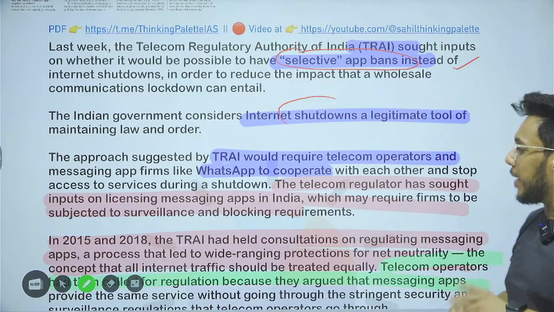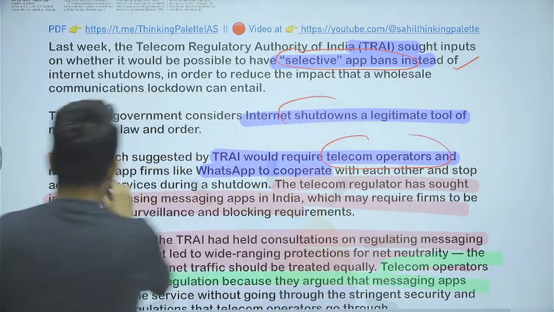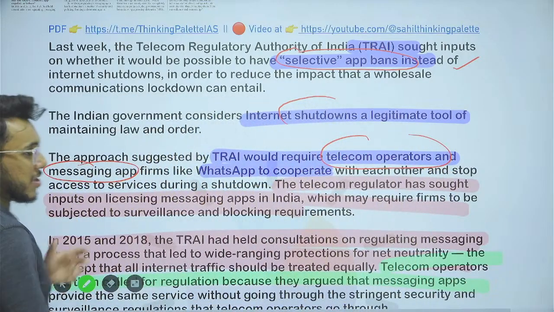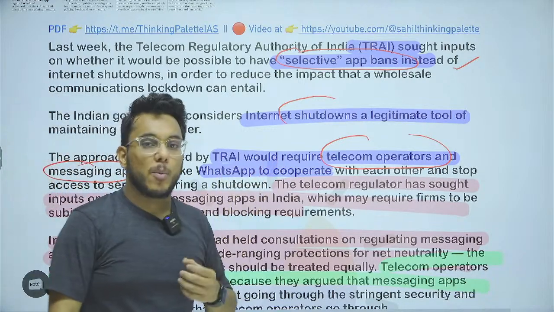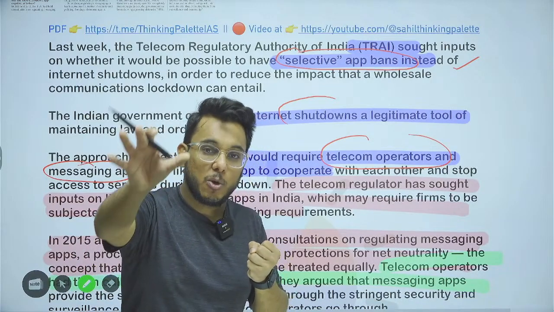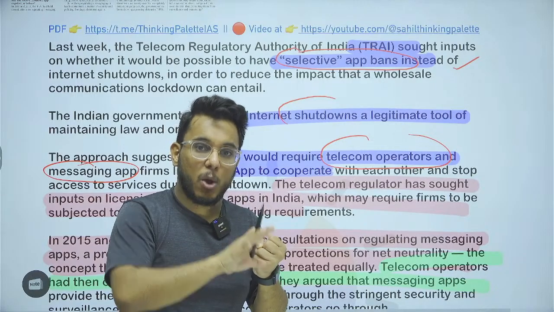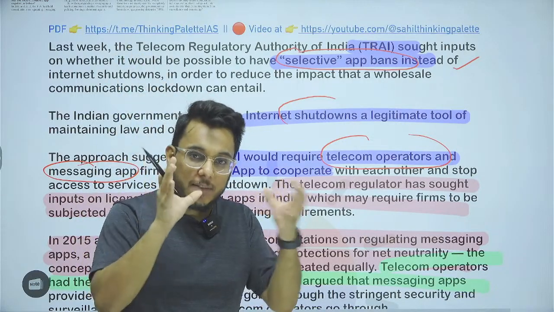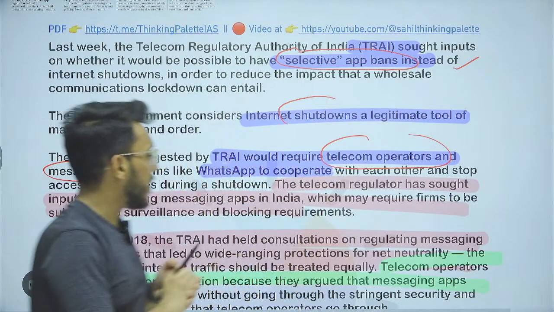So it will happen where the telecom operators and the messaging app platforms such as Messenger and WhatsApp have to collaborate. For example, telecom operators Jio and Airtel will ask WhatsApp to please suspend your services in this particular region, because the government order has come. And only when both of them agree could these particular apps be banned.